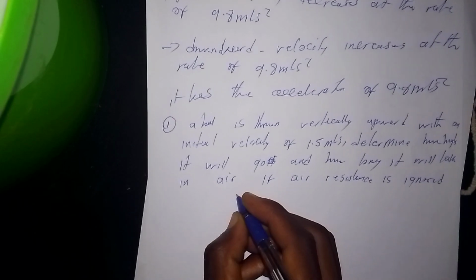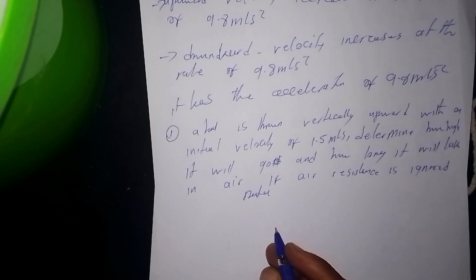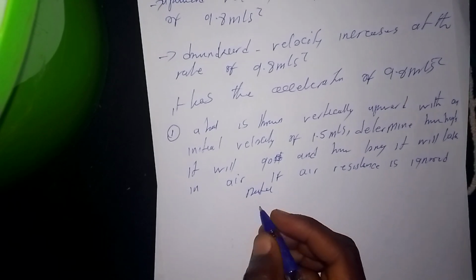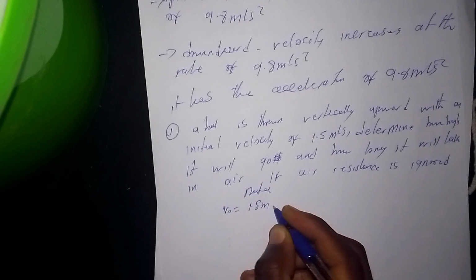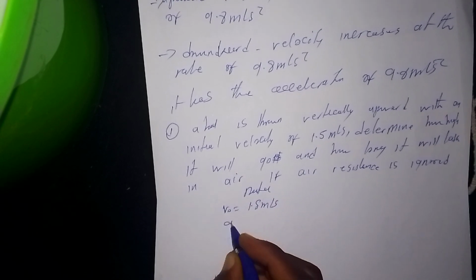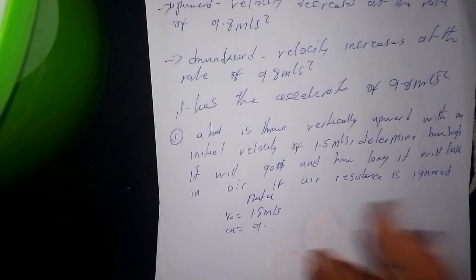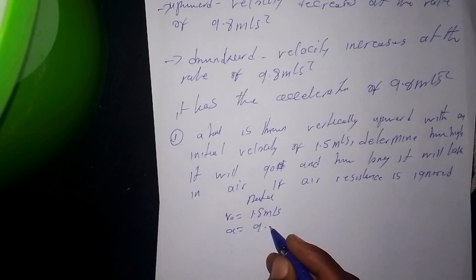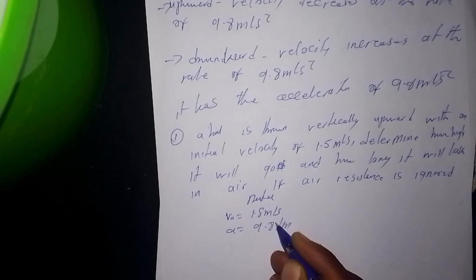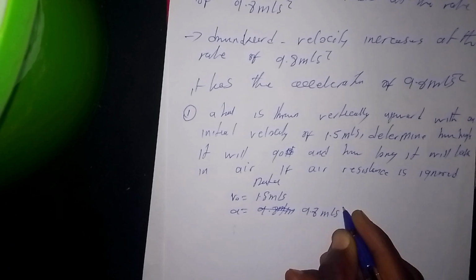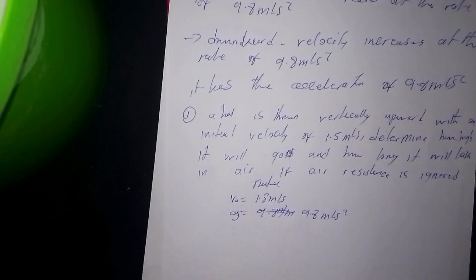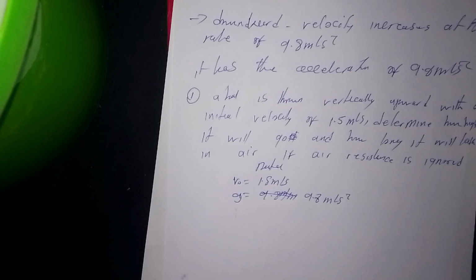So let us say that this is our data. The initial velocity is 1.5 meters per second. Acceleration is what? Vertical motion always has the acceleration due to gravity, 9.8 meters per second squared. We use g to denote the acceleration due to gravity.